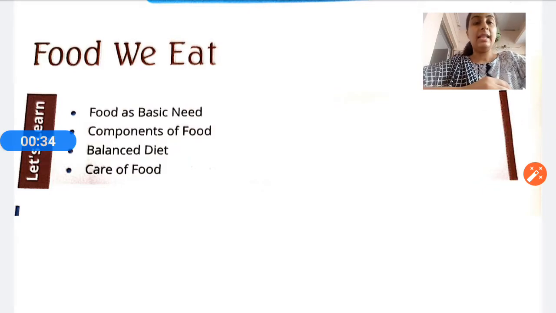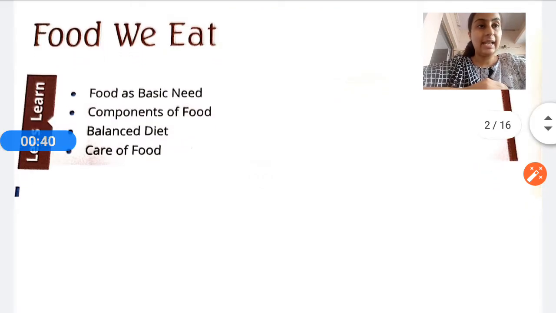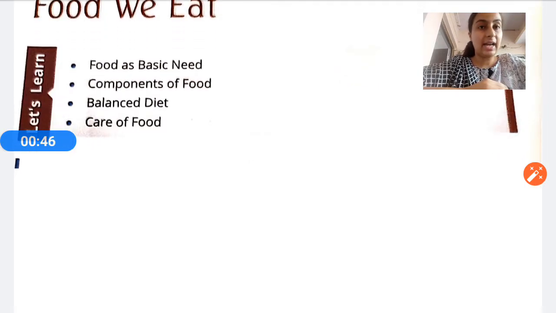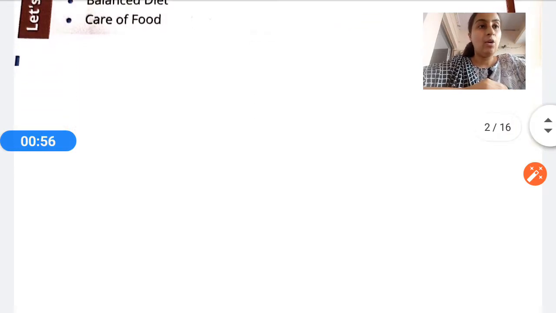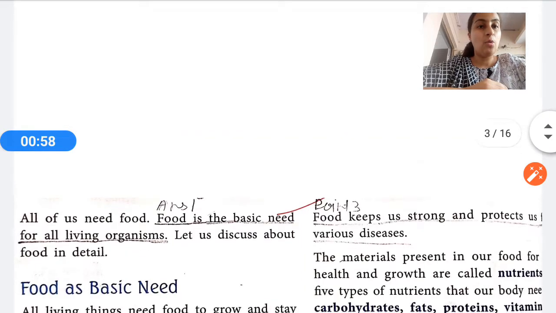In this chapter, what are we going to discuss? We are going to discuss food as a basic need. Second, what are the different components of food? Third, balanced diet. And fourth, care of food. So these are basically the 4 points that we are going to learn in this chapter. I hope you will understand this chapter well.